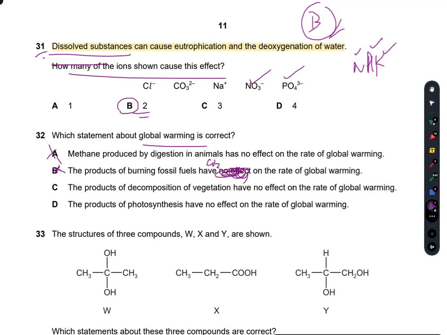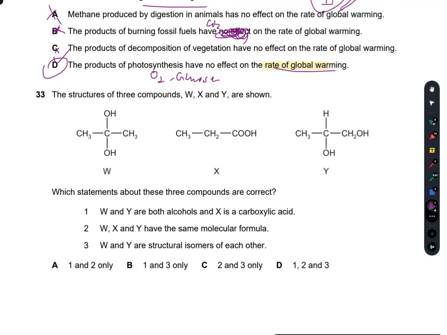The products of decomposition of vegetation have no effect on the rate of global warming. Again, it has an effect. So I am only left with D. D is true. The products of photosynthesis have no effect on the rate of global warming. Photosynthesis produces oxygen and glucose, which never affects the rate of global warming. Oxygen is not a greenhouse gas. So D is the right option.